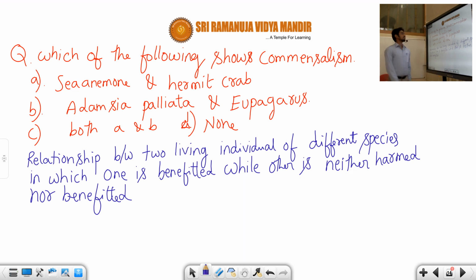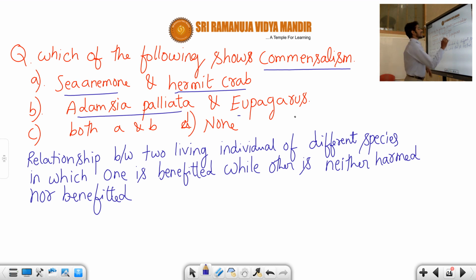They are asking which of the following shows commensalism. A shows sea anemone and hermit crab. I already explained this one. The scientific name of the sea anemone is Adamsia palliata, and the scientific name of the hermit crab is Eupagurus. So A and B are correct.